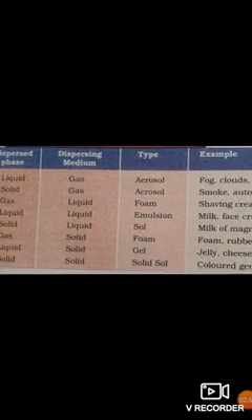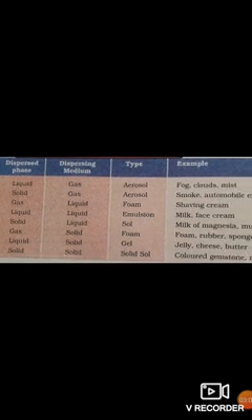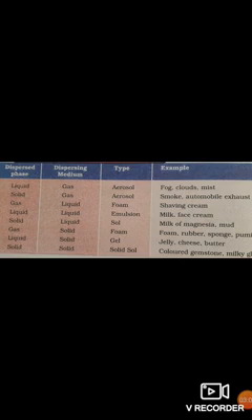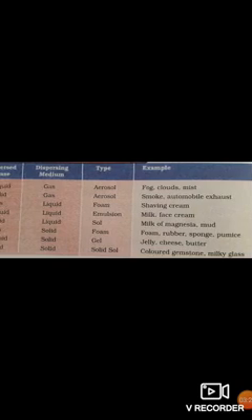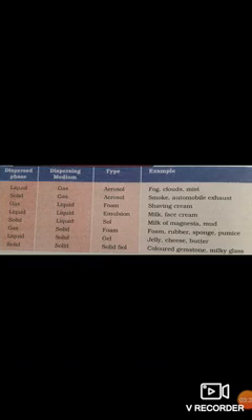Now we will discuss solid in liquid. It is said to be a sol. We have milk of magnesia and mud. And when we talk about gas in solid, it is also said to be a foam, and foam rubber, sponge and pumice are examples of that form. Now when liquid and solid mix together, it is a gel.